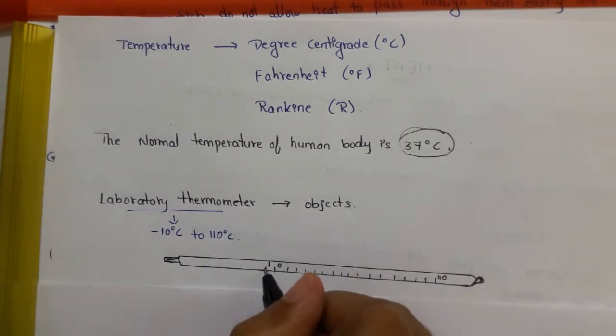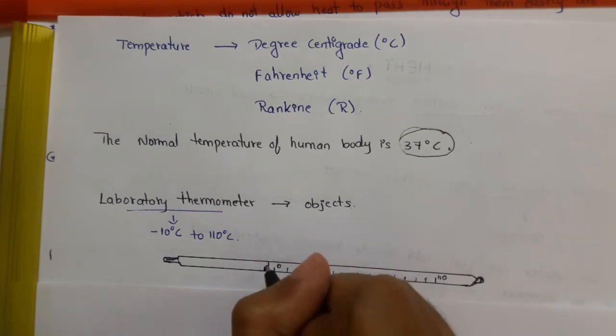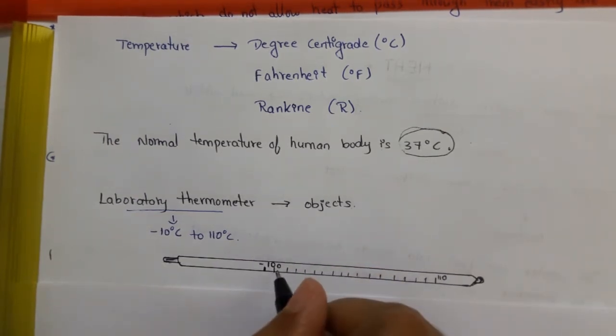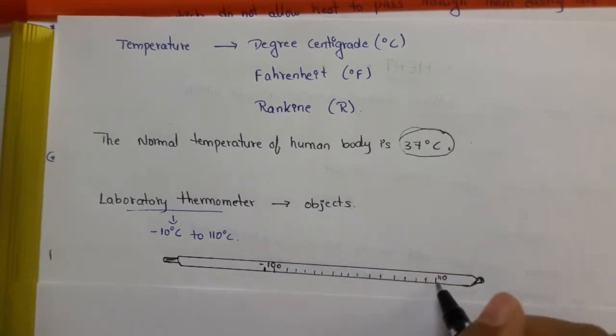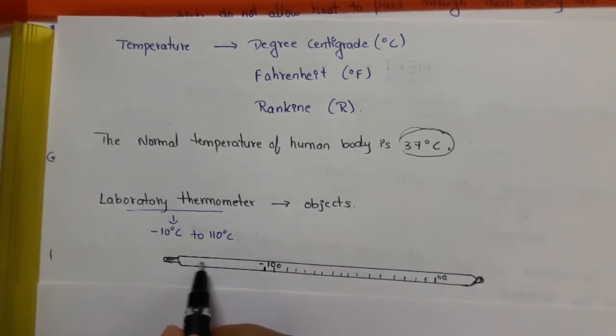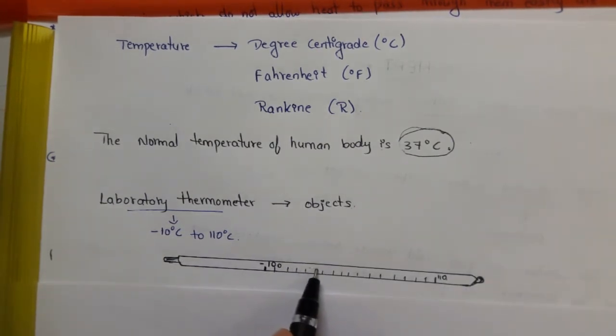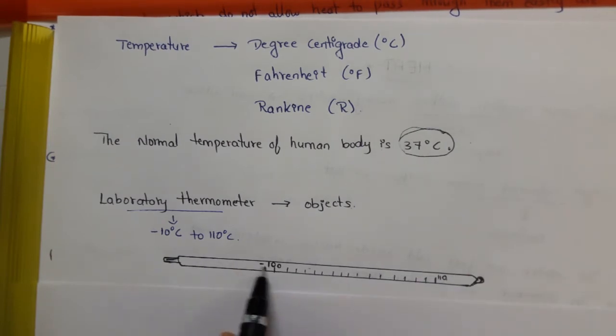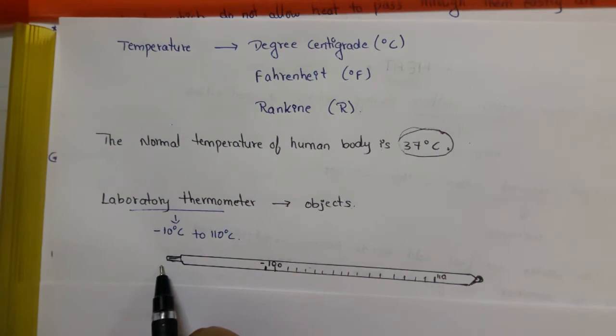You can see the thermometer is marked starting from minus 10 degrees Celsius, and it goes on increasing up to 110 degrees Celsius. At the center there will be a level which goes on rising when you dip this or keep this in a hot body.